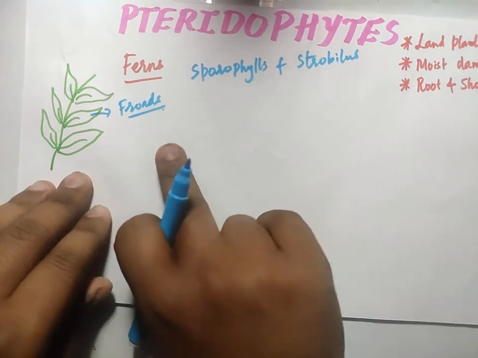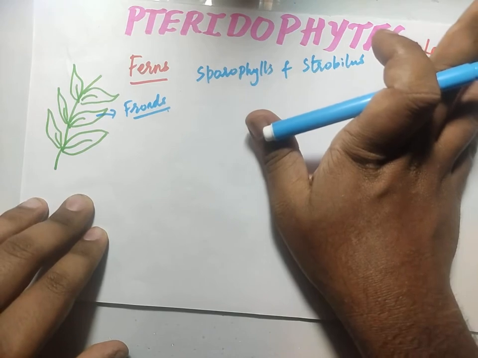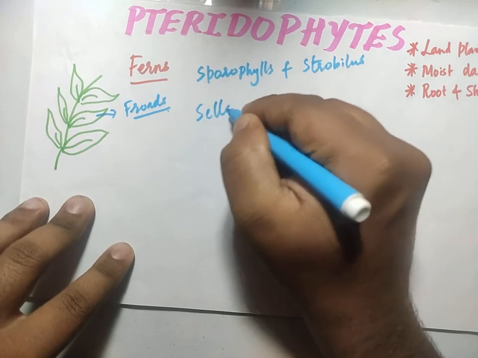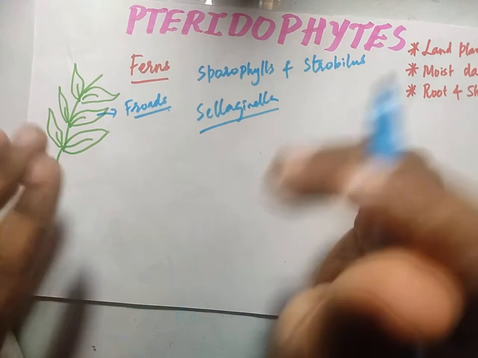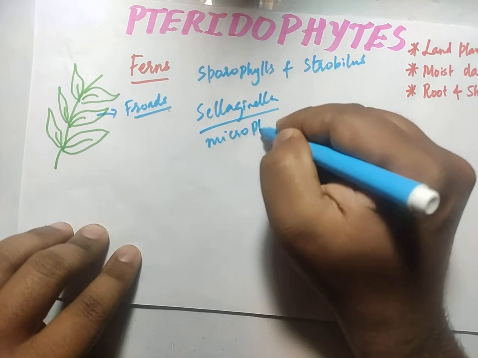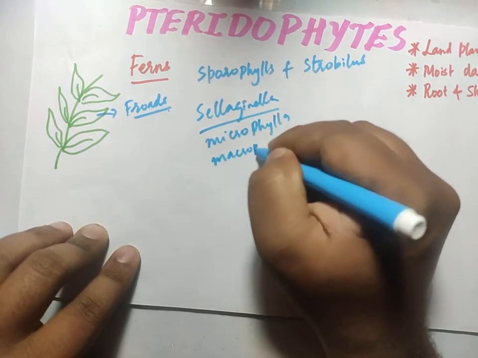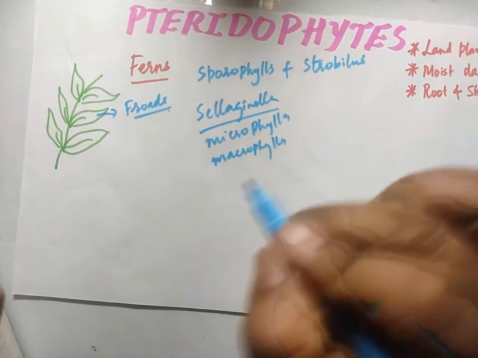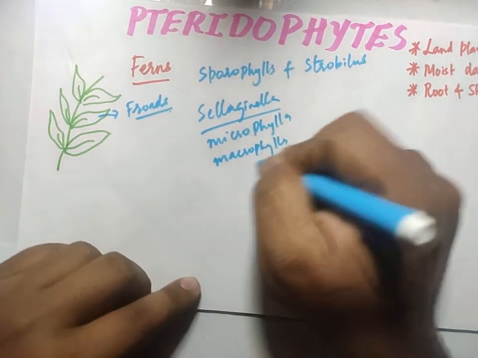Now the second point is, as I told you, it has this leafy structure, or this leaf. In some pteridophytes the same kind of leaf is present. But in some pteridophytes, for example Selaginella, there are 2 kinds of leaf: one called the microleaf or microphyll, and the other the macrophyll. That is, one leaf is very small, called microphyllous, and the other leaf is much broader compared to that, called macrophyllous.